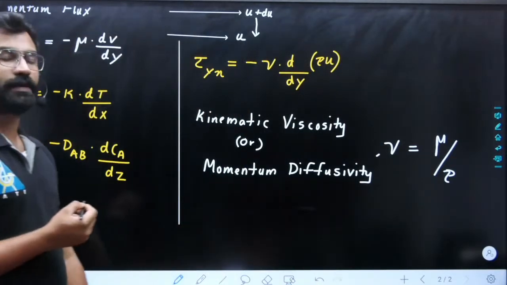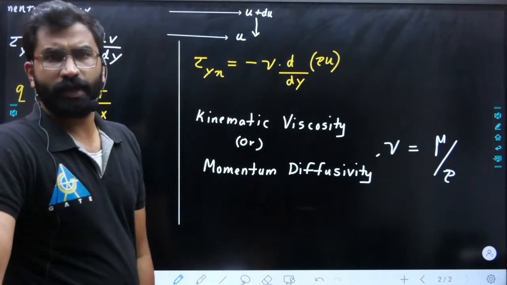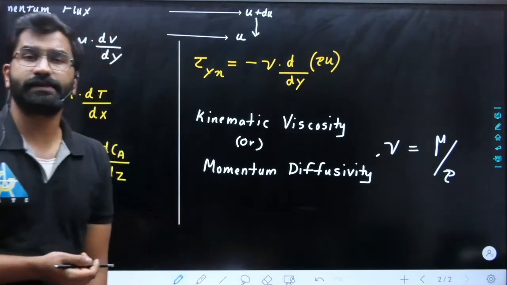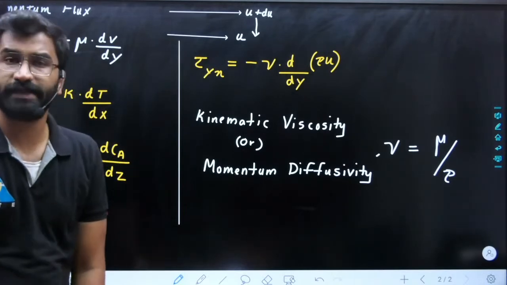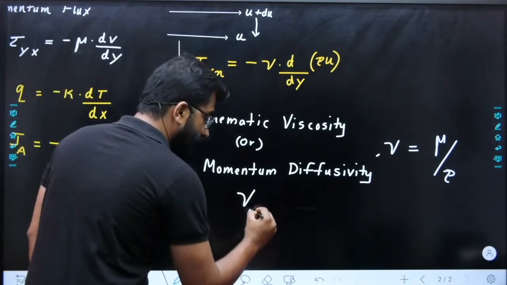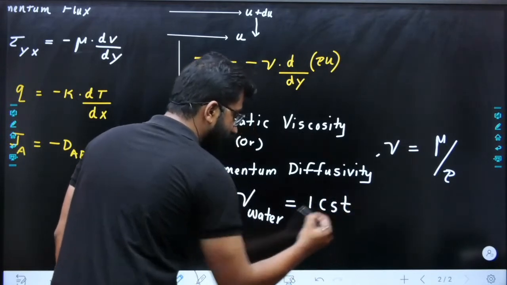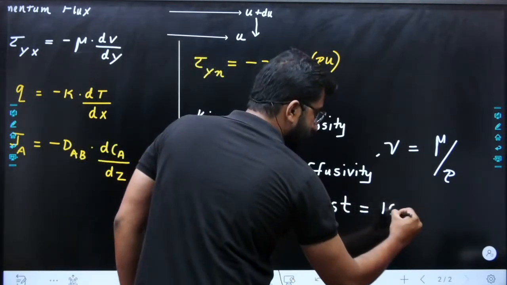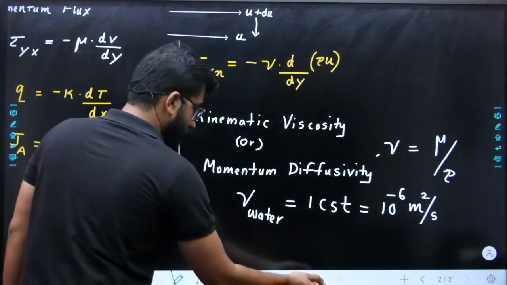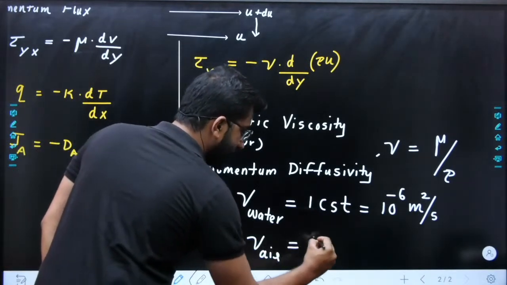So physically, what is the significance of this kinematic viscosity? For example, kinematic viscosity of water will be 1 cSt, that is centi-Stokes. We will be denoting kinematic viscosity in centi-Stokes. What is the cSt? It is 10 power minus 6 meter square per second. Whereas kinematic viscosity of air is 15 cSt.